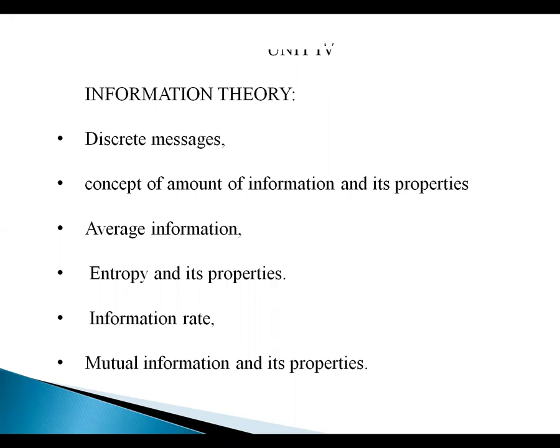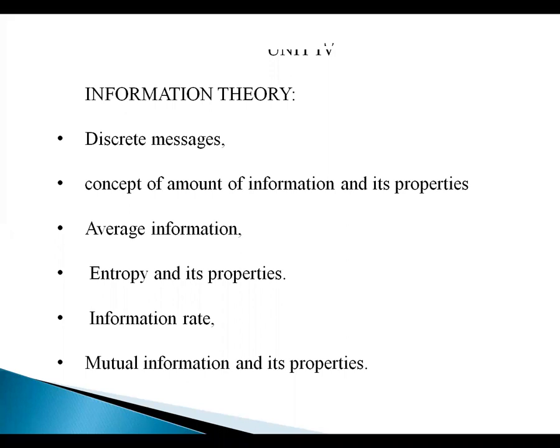So the sentence has a meaning. That meaning is a frequently occurring event. Sunrise in the east is one such event, and it occurs frequently. So the amount of information in that sentence is 0.